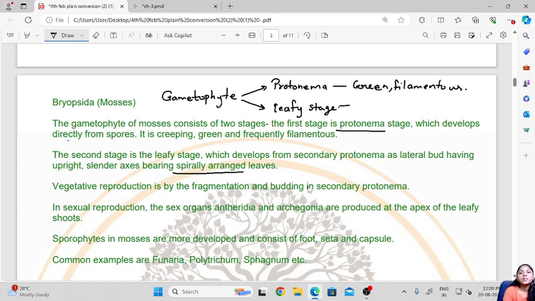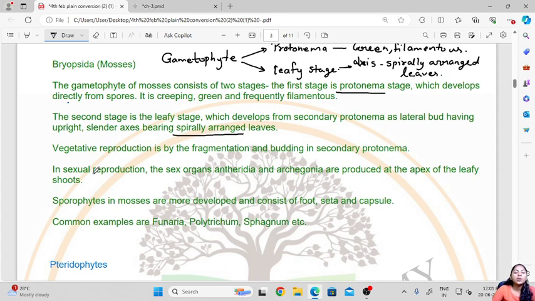This is the leafy stage, which has an axis with spirally arranged leaves. So this is about the gametophyte of the mosses.